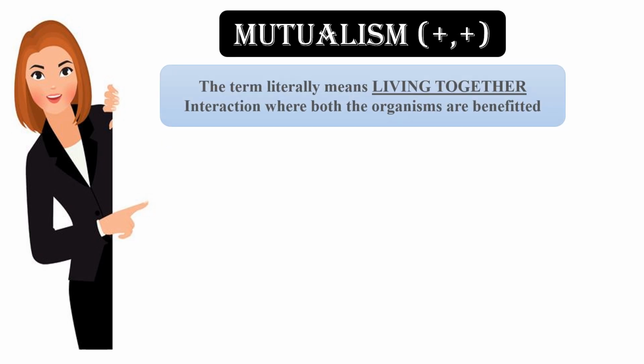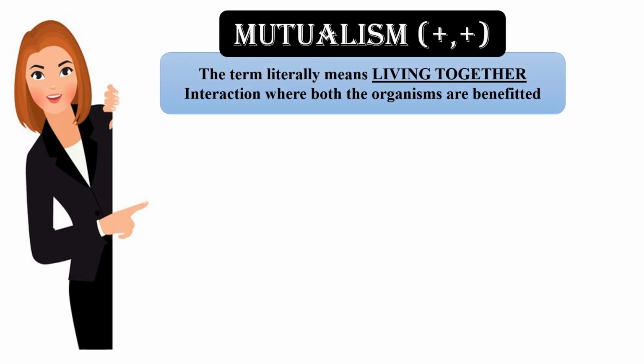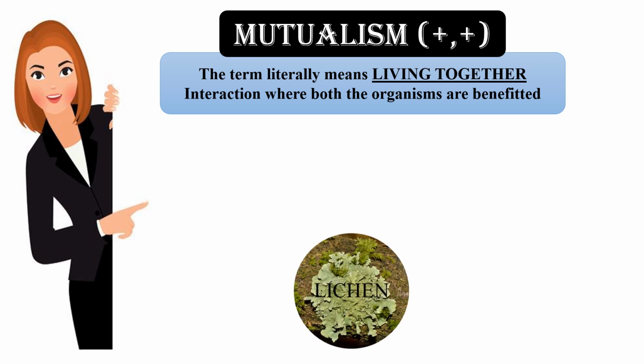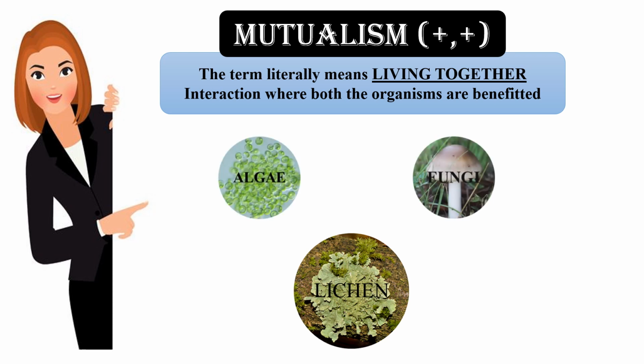Starting with mutualism. The term literally means living together. It is a kind of interaction where both the organisms are benefited, and generally mutualism is denoted by plus, plus sign. The best example is lichens. Lichens are a mutualistic association of algae and fungi.